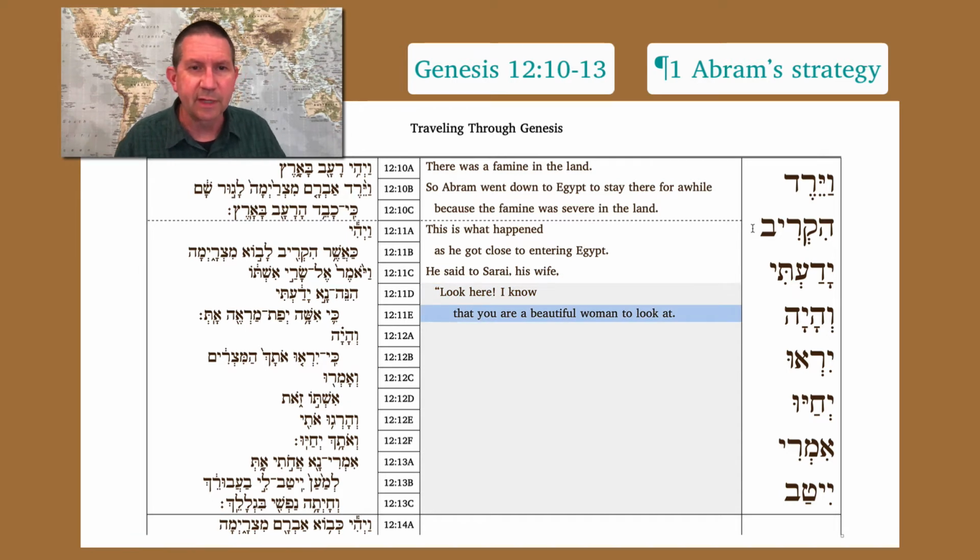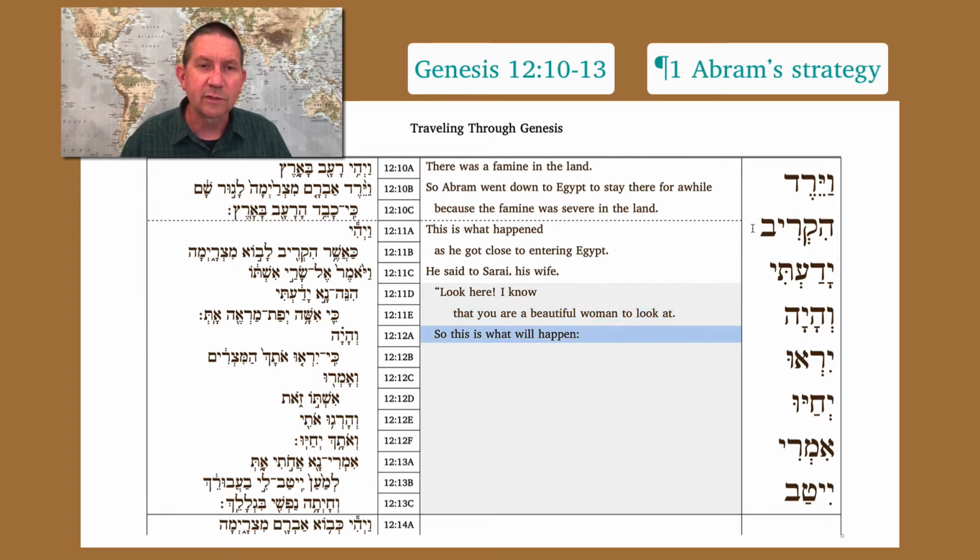And again, present tense. There's no verb here. It's a nominal clause. And then we have vehayah. Now, vehayah is not hard to parse, right? You're looking at the lexical form with a vav on the front. So it's a Qal perfect 3ms from hayah. What's important here is the syntax. We have a vav plus a perfect consecutive. And what does a perfect consecutive do? It either continues the framework of the previous verb or it advances it one step. And that can be logical or temporal. And so here, Abram is starting out with a premise, and then he's drawing an inference. So, I know how gorgeous you are, and this is what's going to happen.